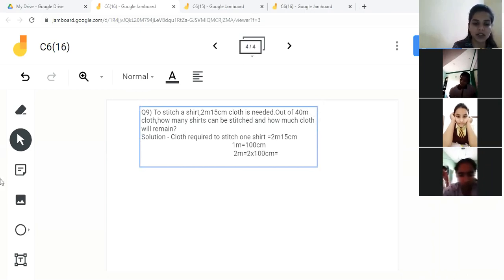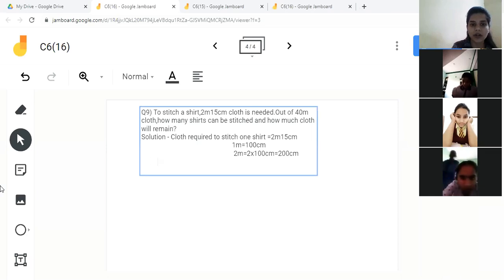So it will be equal to 200 centimeter. So what will be the answer for the cloth required to stitch one shirt? It will be equal to 215 centimeter. Okay, 200 centimeter and 15 centimeter.